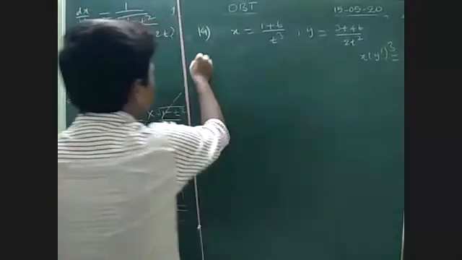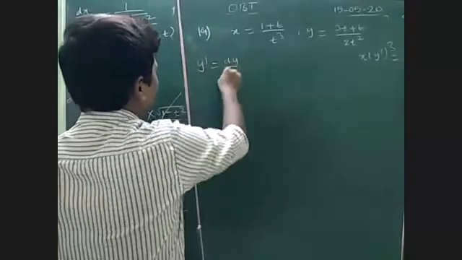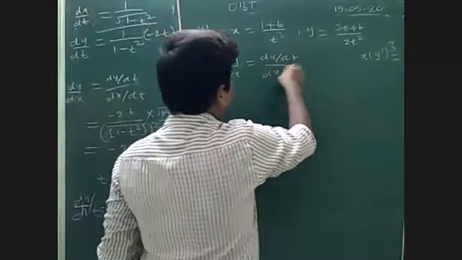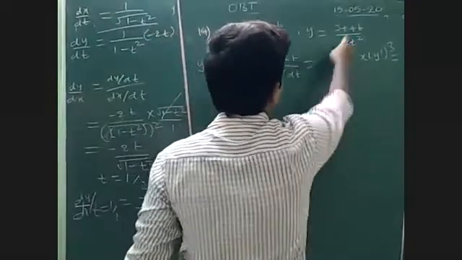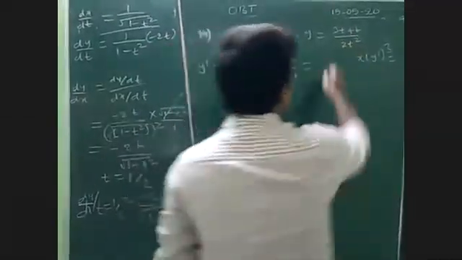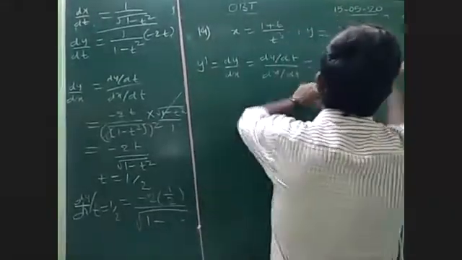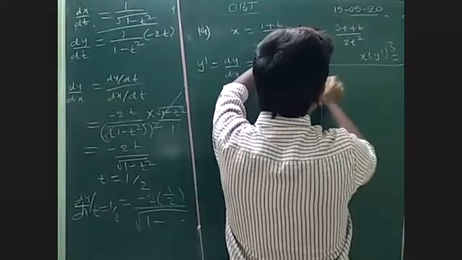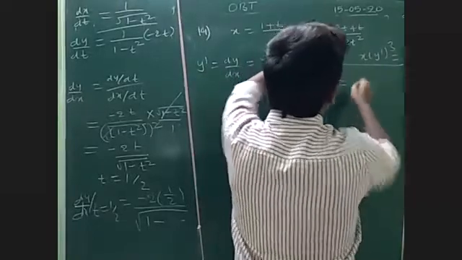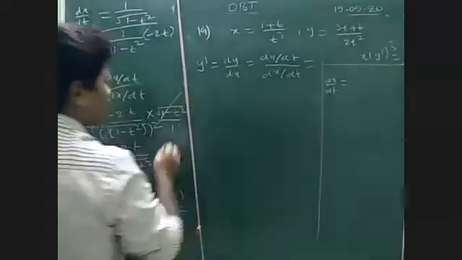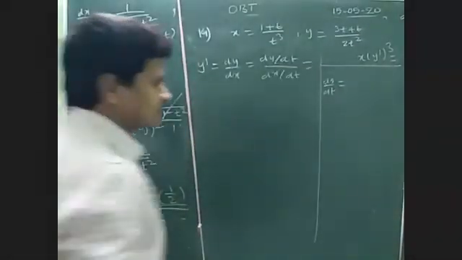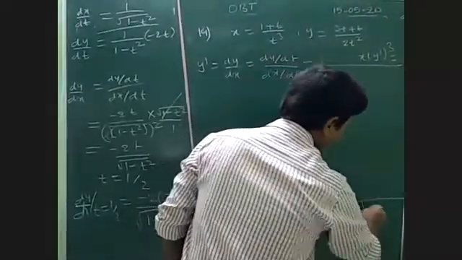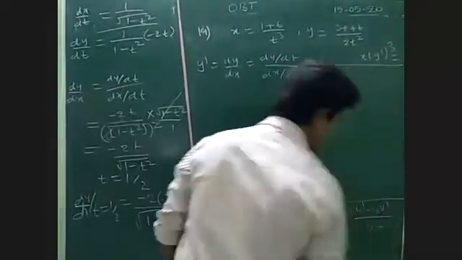y dash means dy by dx. dy by dx is dy by dt divided by dx by dt. dy by dt means differentiate here, so dy by dt, the u by v formula. Already you know the formula: u by v derivative is (v u dash minus u v dash) by v square.